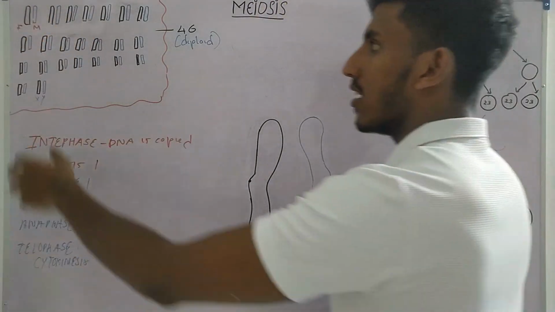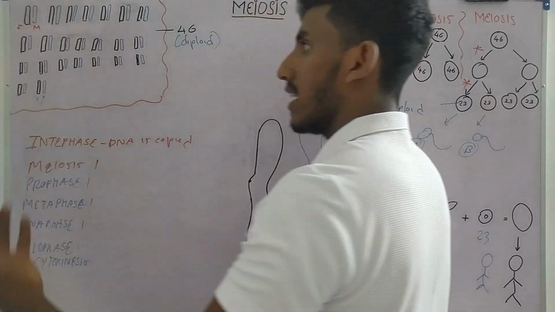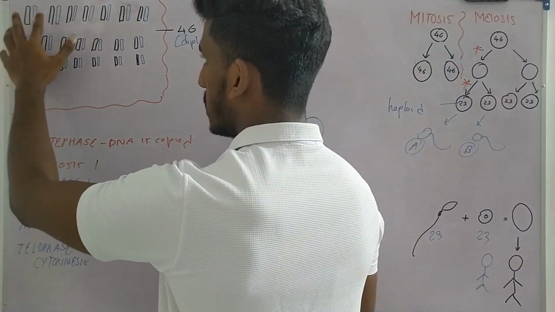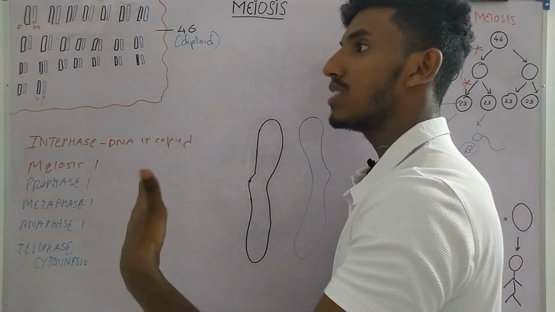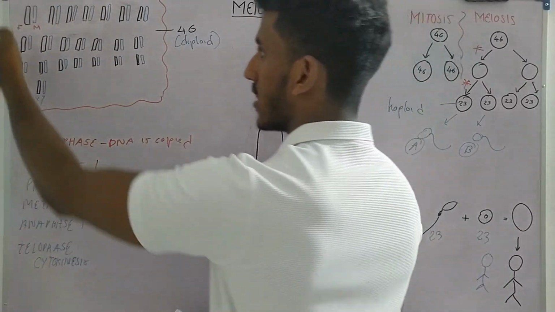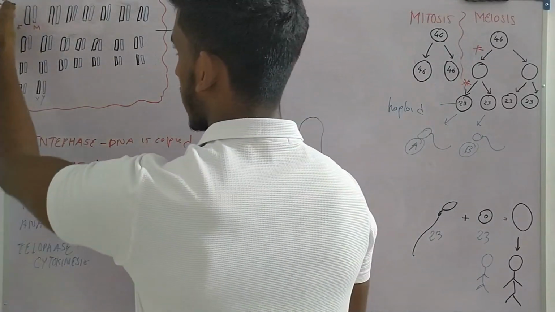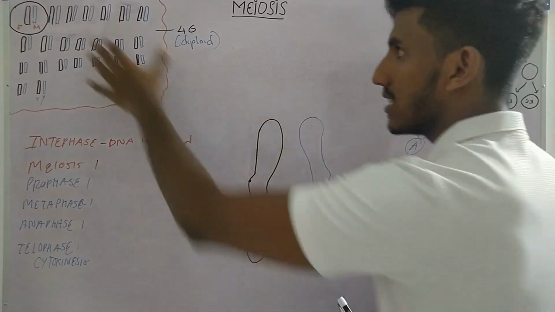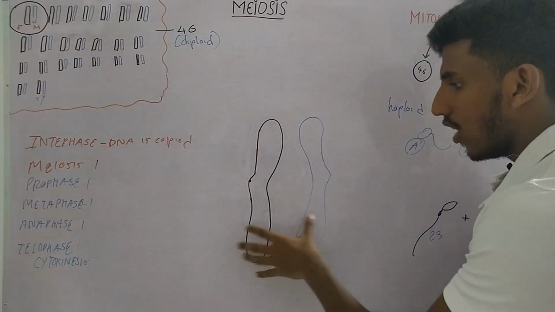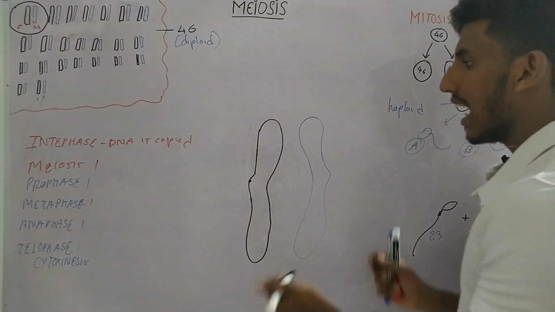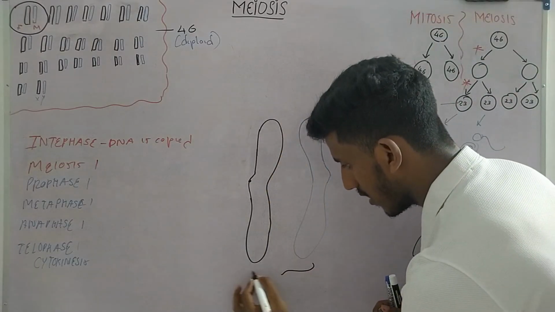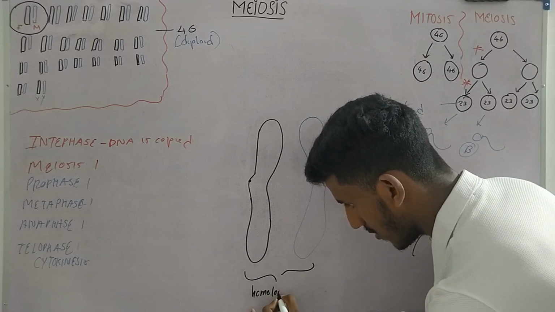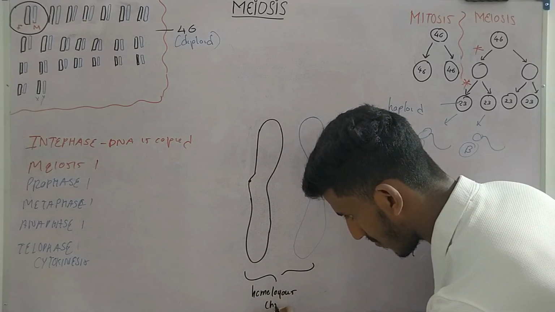Okay, another thing. Now this pair, we call it the homologous chromosomes. Why? Because each pair has the same set of genes. So let's take this pair. I am taking the first two chromosomes. These are homologous chromosomes, which means they have the same set of genes. I'll explain what that means. So for now, remember homologous chromosome.